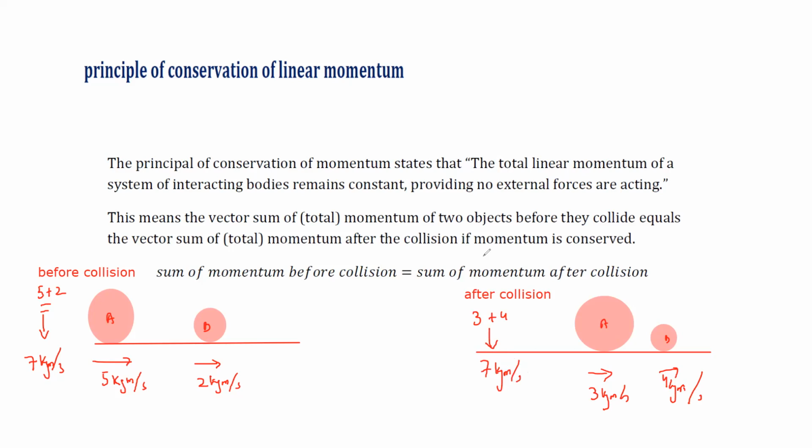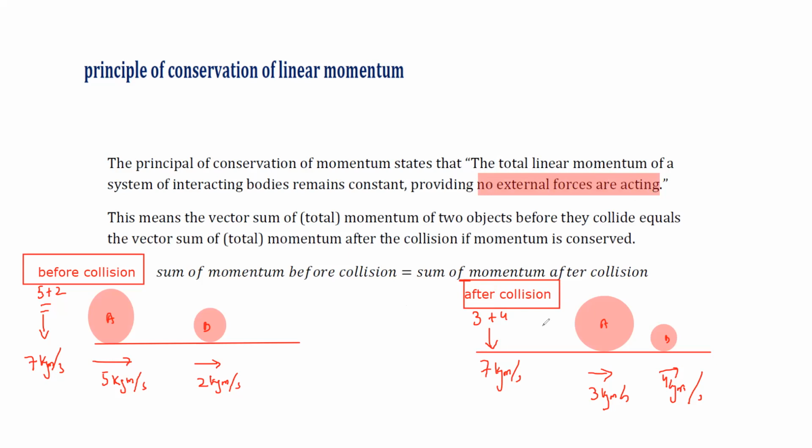So what does the conservation of momentum state? It states that whenever there is a collision between two objects, the sum of the momentum of the two objects after collision will be the same as the sum of momentum before collision. And what is the condition? That there should be no external force.